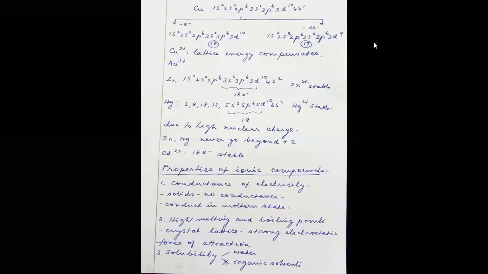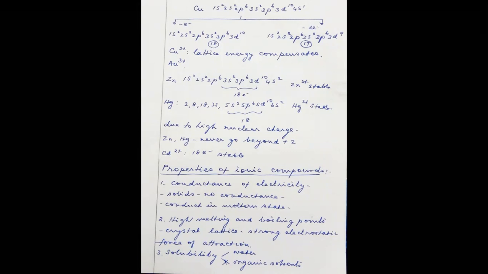When it is dissolved, the anions and the cations are free to move. And in the molten state also, they are free to move. So the ionic compounds conduct electricity in the molten state. And secondly, because of the crystal lattice arrangement. You know what is a crystal? In crystals, the ions are arranged in a regular pattern.